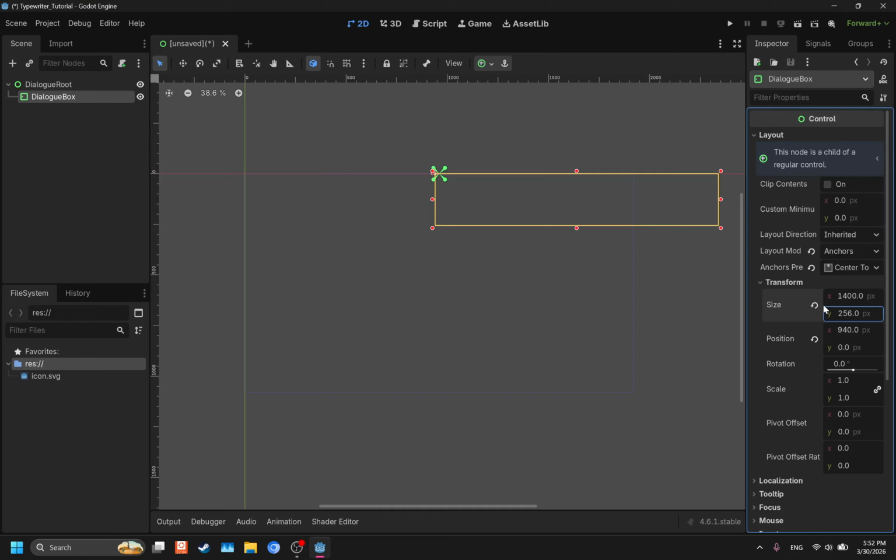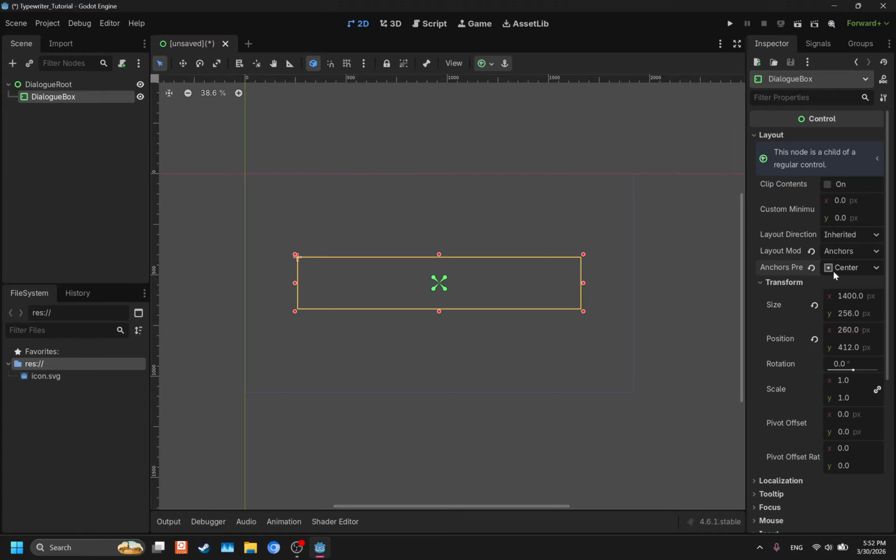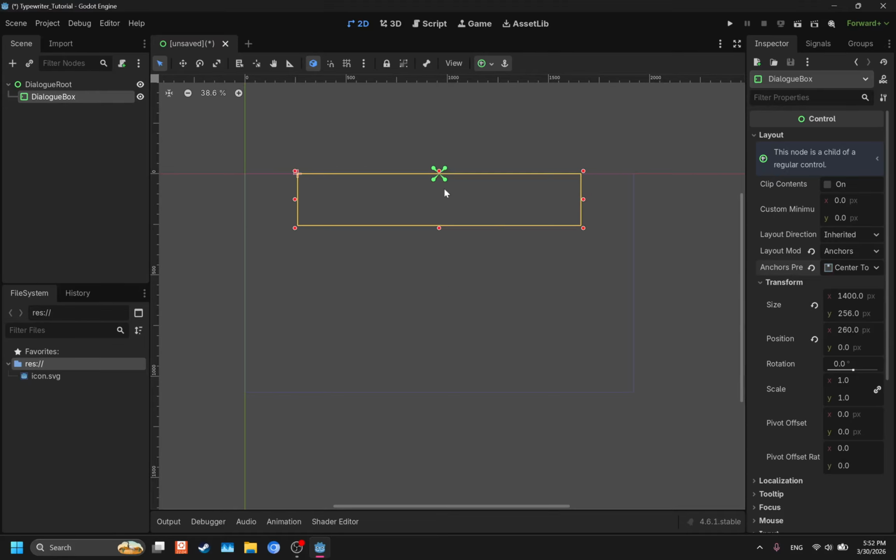There we go. So now you may notice this looks cut off, because for some reason the anchor is anchored in the left corner of that. That's fine. We can fix that by going back to anchor presets here and changing it to center. It centers itself, and then changing it back to center top. There we go.